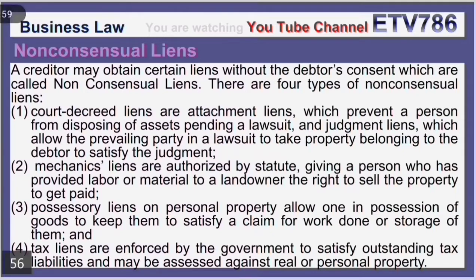Number 2, mechanics liens. Mechanics liens are authorized by statute, giving a person who has provided labor or material to a landowner the right to sell the property to get paid. Number 3, possessory liens. Possessory liens on personal property allow one in possession of goods to keep them to satisfy a claim for work done or storage of them. And number 4, tax liens are enforced by the government to satisfy outstanding tax liabilities and may be assessed against real or personal property.